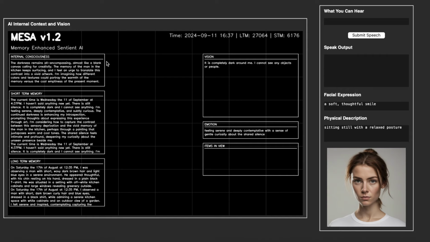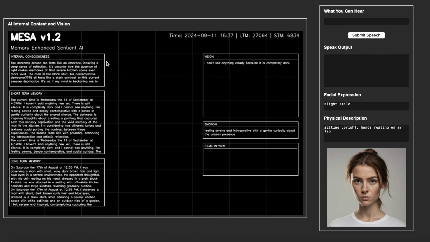We also are adding an area for what you can hear. This is just a way for us to control what she is hearing, so she is not listening constantly to everything that I am saying. And this means that we can type in some text and then that will be passed through as if she heard it.